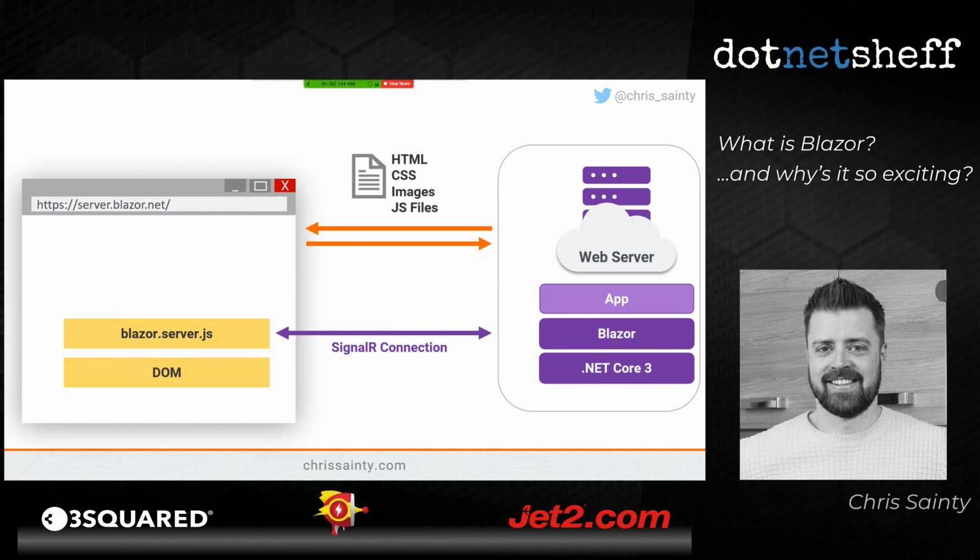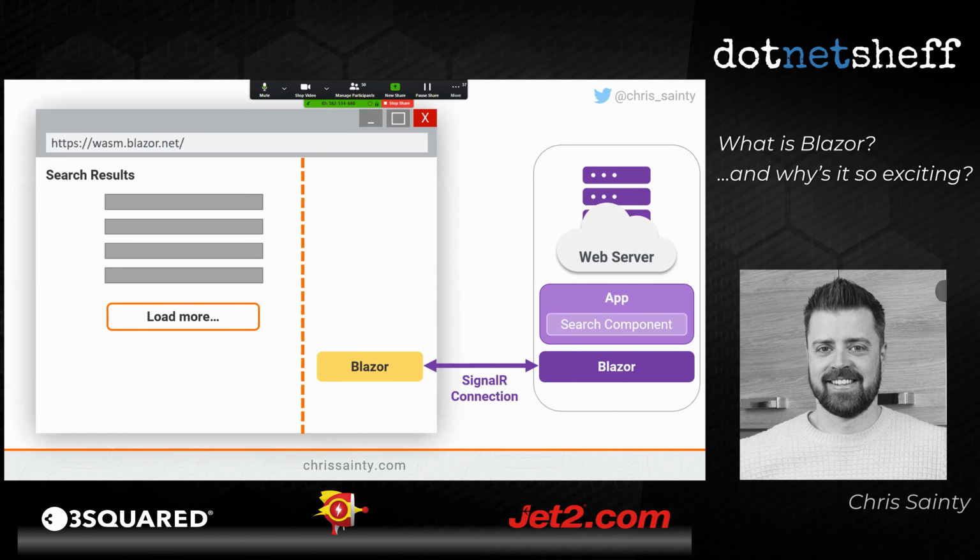So I'm going to skip a couple of bits because I've updated these slides. So going to jump us over to the same search results scenario that we were looking at with Blazor WebAssembly. So how does this work in Blazor Server? Well, same scenario as before. We're going to click that load more button.